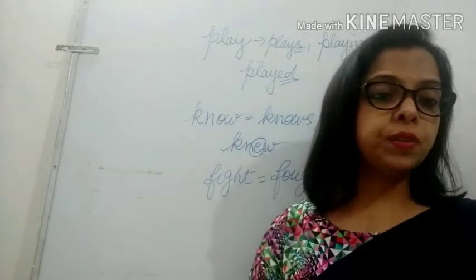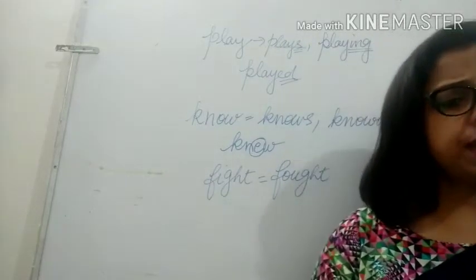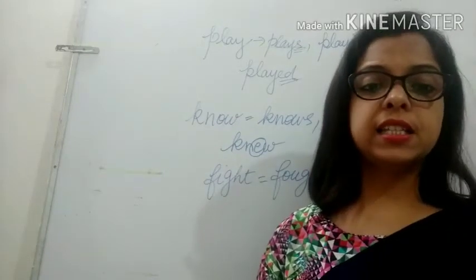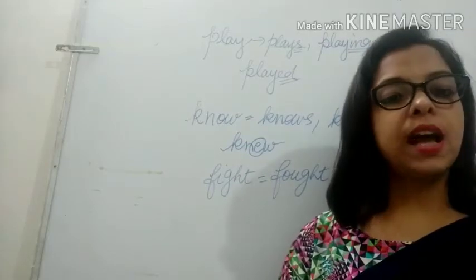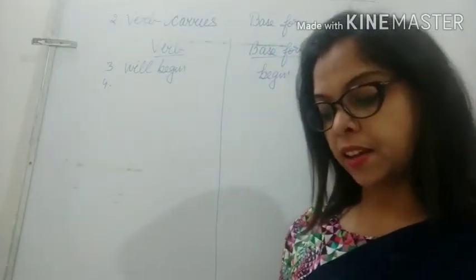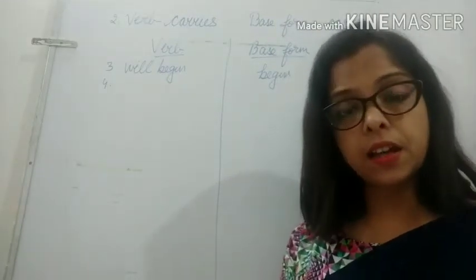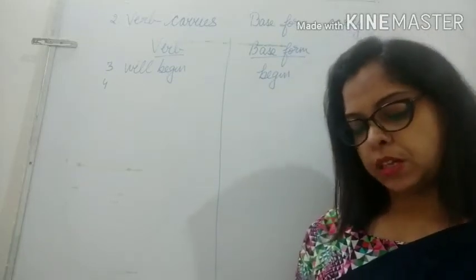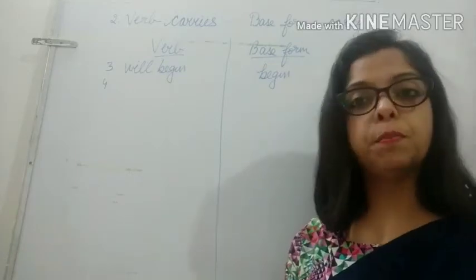Okay, so let's see the exercise part also, children. Here, page number 38. Pick out the verbs from the following sentences and state what the base form of each is. One has been done for you. So number 1 is the snake hissed. Okay, it is already given here. The verb is hissed, and what is the base form? Hiss, H-I-S-S, hiss.